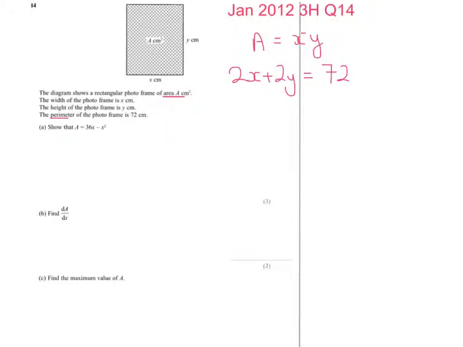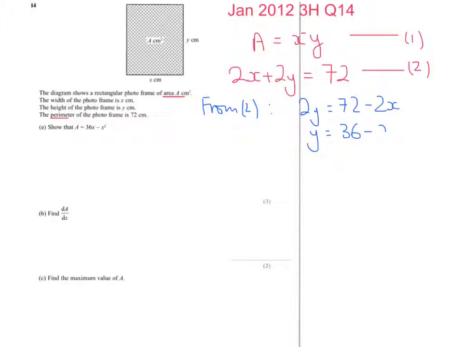Effectively now, I've got two equations, 1 and 2. What I'm looking for is something that's in terms of A and x. That's what I have to find. My formula 1 here is in terms of A. My second one's got x's and y's. Well, I want to get rid of the y's. So what I'm going to do is take formula 2. From number 2, I get 2y equals 72 minus 2x. So divide everything through by 2, y is 36 minus x.